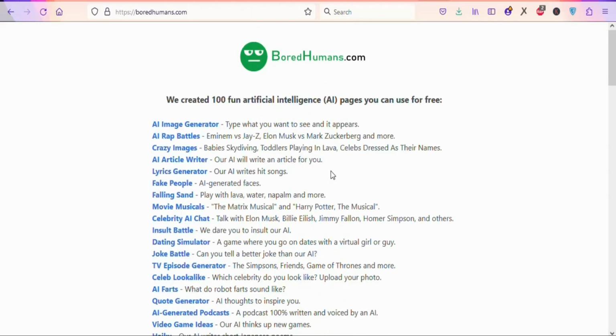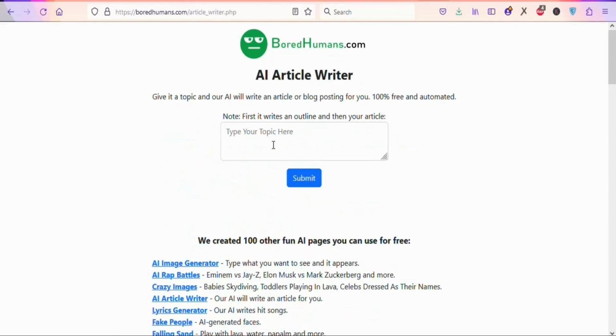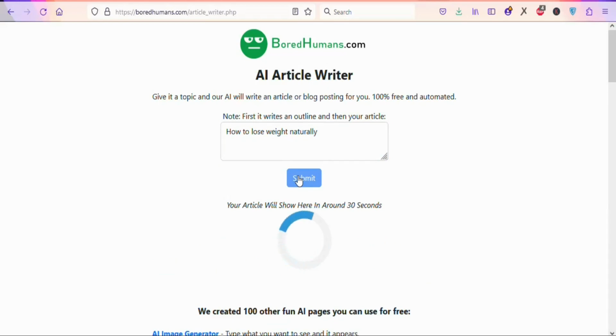I want to show you another AI tool that you can use. For example, this one right here, article writer. So just click on it. Once you click on the article writer, you are going to type a title right here so that it can generate an article for you. For example, you are going to type something like how to lose weight naturally. Once you have your title, just click on submit so that it can generate an article for you.